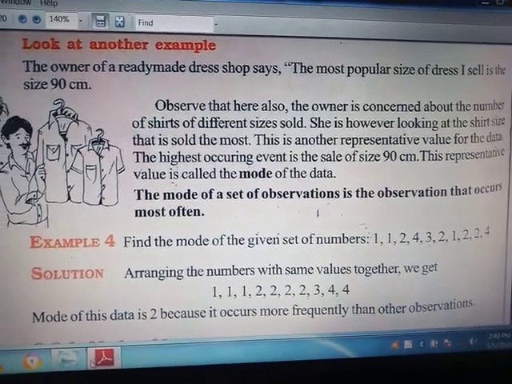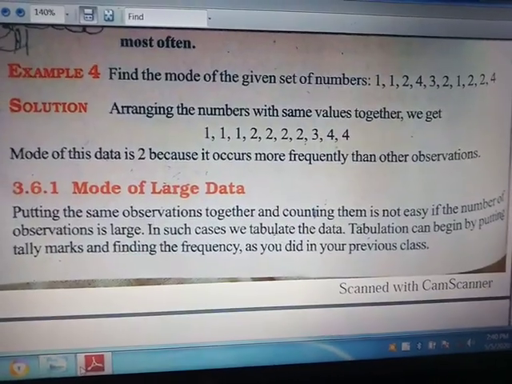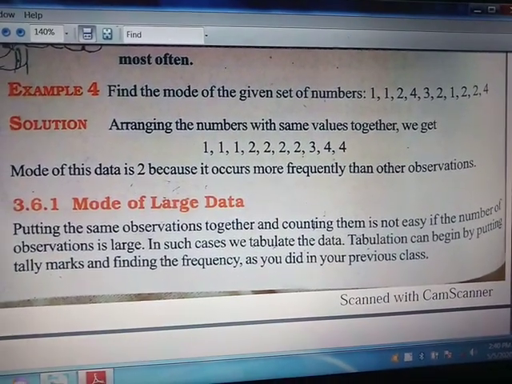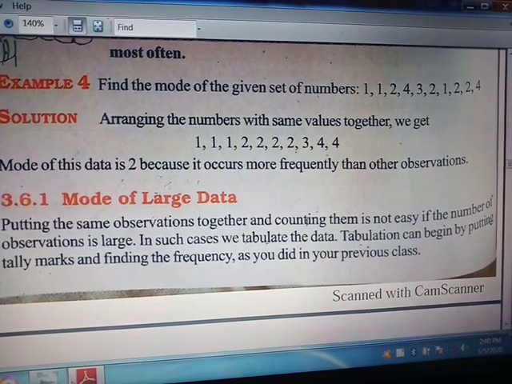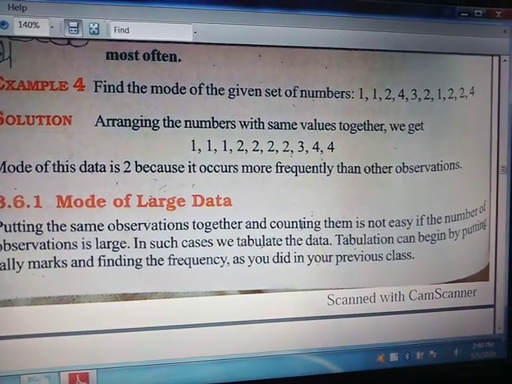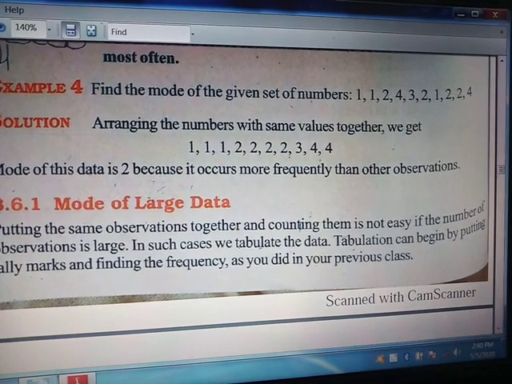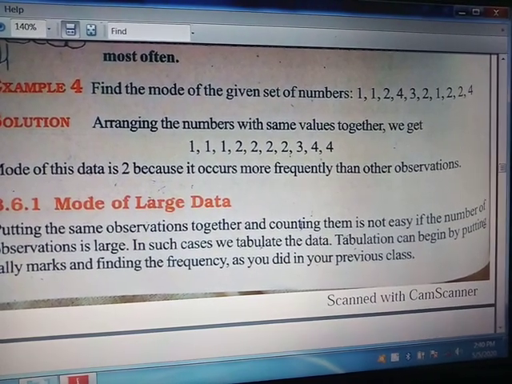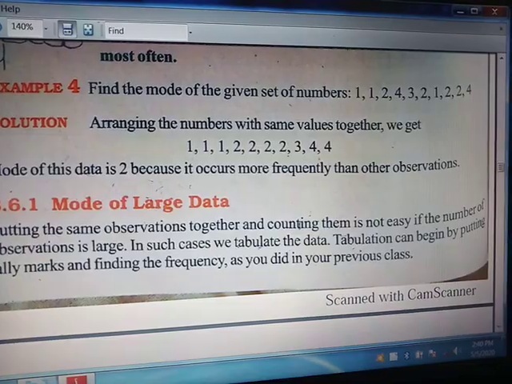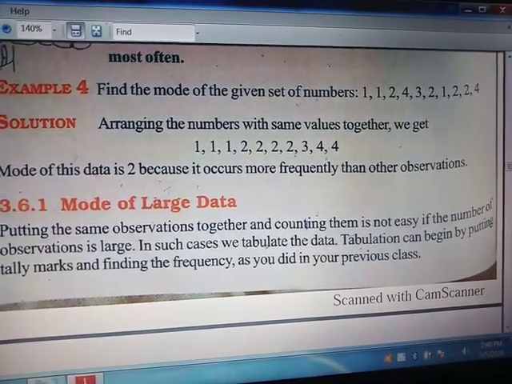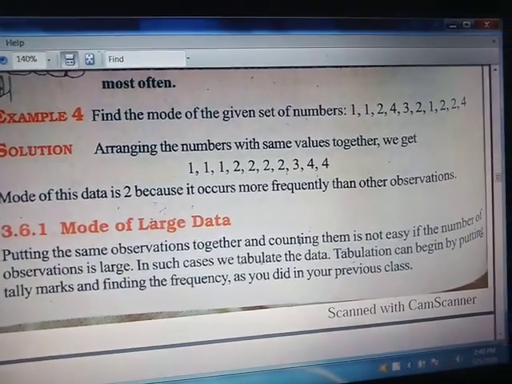We will see this with example 4. Here in this example, it is written: find the mode of the given set of numbers. You can see that the numbers are 1 2 1 1 2 4 3 2 1 2 2 4. This is the data present here.